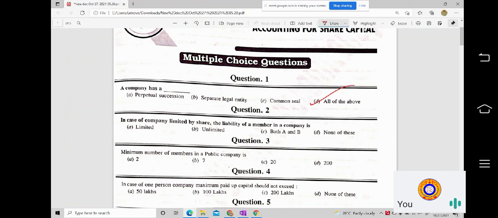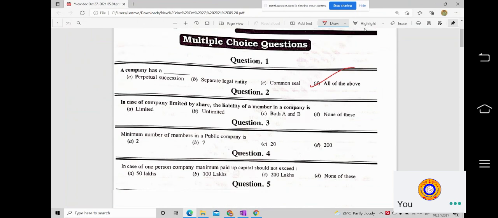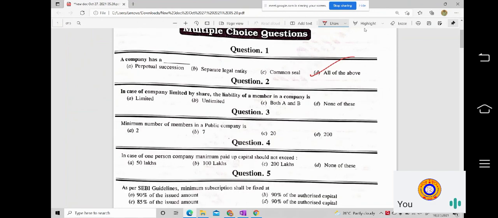Moving on to the second question. In case of a company limited by shares, the liability of a member in a company is A. Limited, B. Unlimited, C. Both A and B, D. None of these.